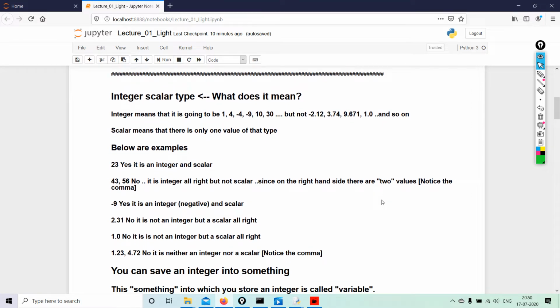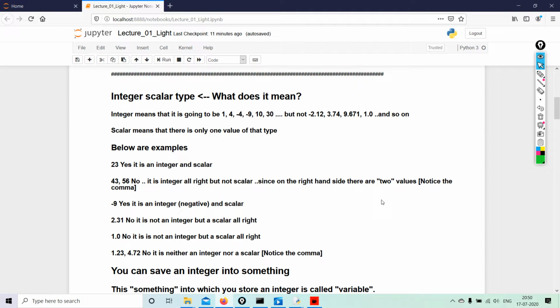So please remember, scalar means one value of that type. This lecture has been written with great care and a lot of emphasis on the minutest details that you can find for Python. And I can actually bet you on this that the way this program has been written, it cannot get any simpler than this.